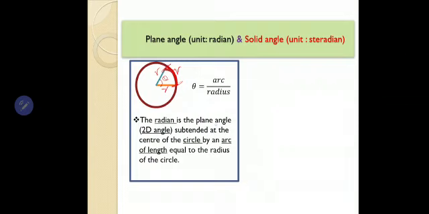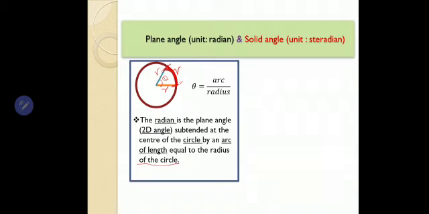So 1 radian is the plane angle subtended at the center of the circle by an arc of length equal to the radius of the circle. So this is the arc. Arc is having the length which is equal to the radius of the circle. In that case, this angle is 1 radian. So that is about plane angle and its unit radian.